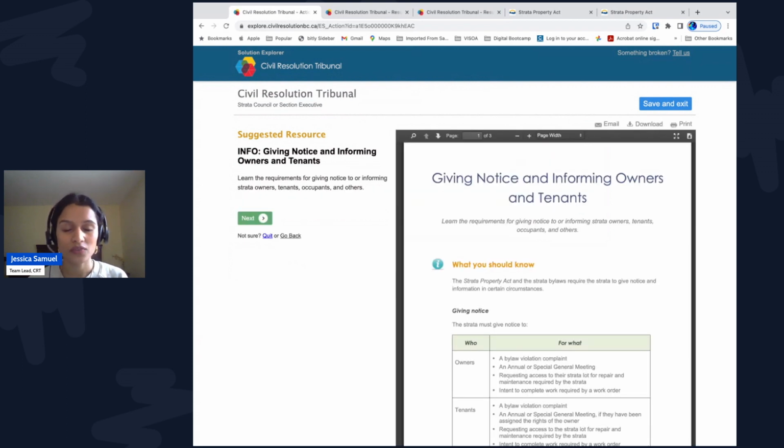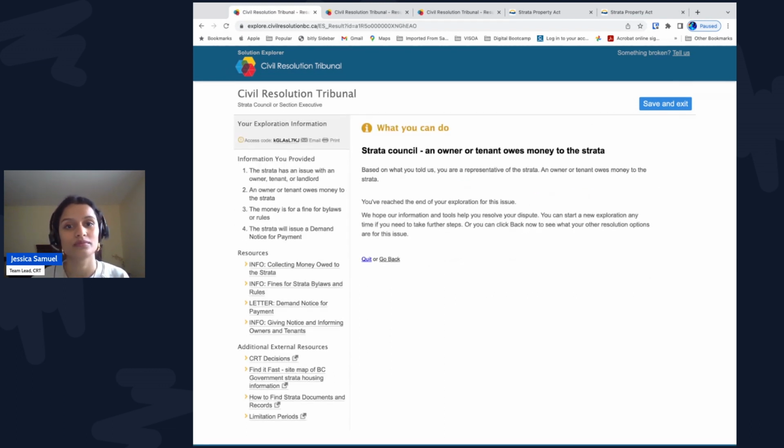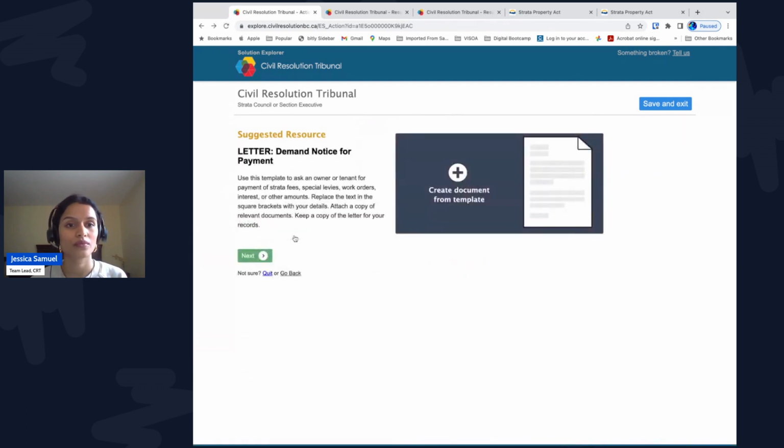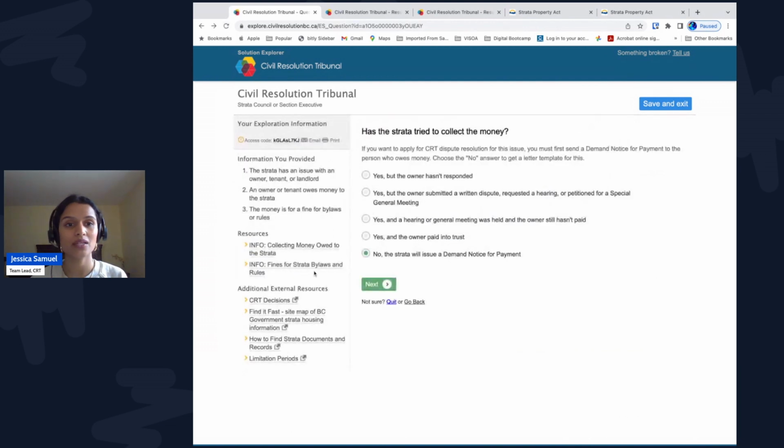Once again, you get the information sheet about the proper delivery methods for delivering the demand notice for payment to Frank. You can leave this exploration and wait and see if Frank pays the fine. Now the payment deadline has passed and you as a council member return to this exploration or you can start a new one. Let's navigate back to this page. Has the Strata tried to collect the money? Select the first option, yes, but the owner hasn't responded.